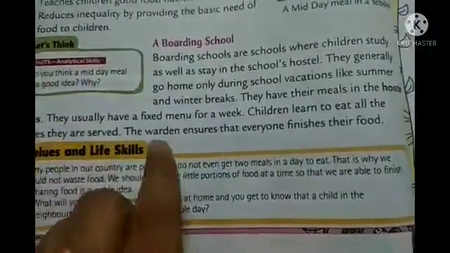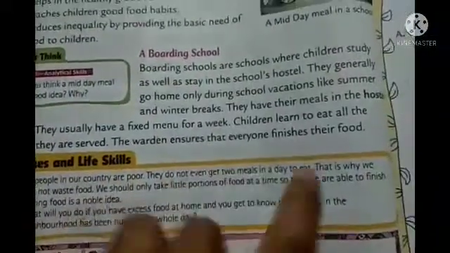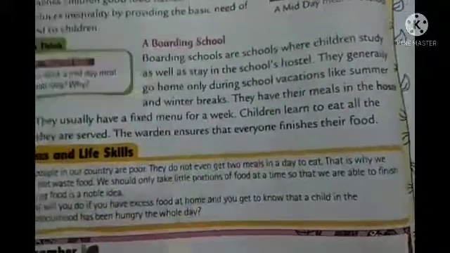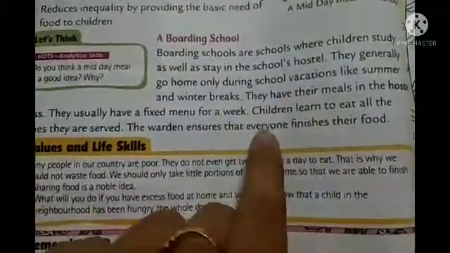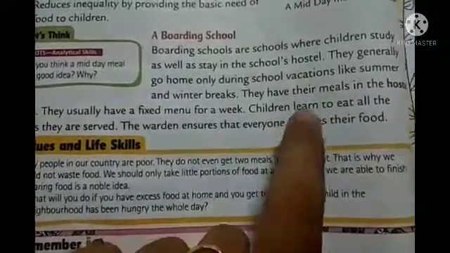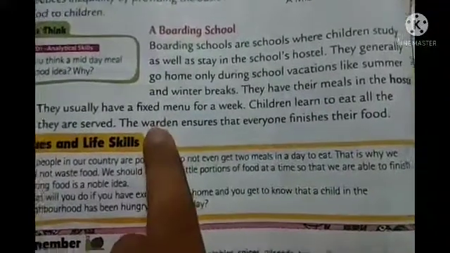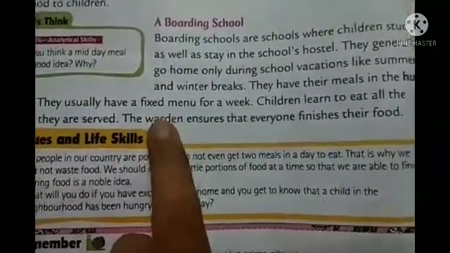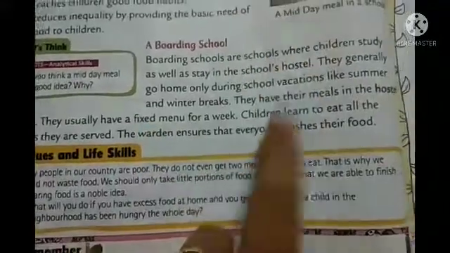The warden ensures that everyone finishes their food. That means no one should waste food. That is ensured by the warden, who takes care of the children in the hostel.